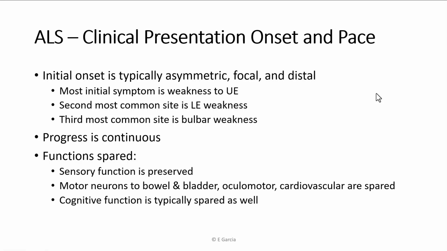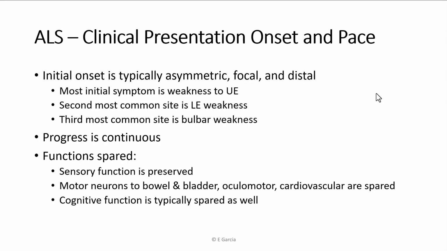So the onset here, this one's a little different. It's typically asymmetrical, very focal, and it starts at the ends of limbs. So the most common initial symptom is weakness to the upper extremity. A classic you'll hear is they start dropping things all the time. Oh, I keep dropping my toothbrush, my glasses, this cup of water, my TV remote. That one I've heard a couple times. Second most common site for the initial onset is the lower extremity, and third most common is the face, so bulbar weakness. Unfortunately, this is an aggressively continuous condition. In other words, it continues getting worse. So it starts with one thing and it builds from there.